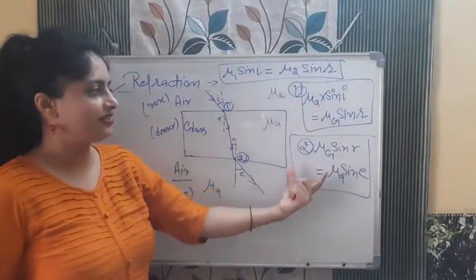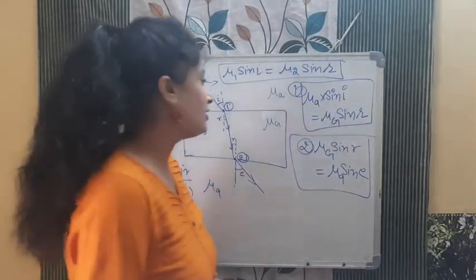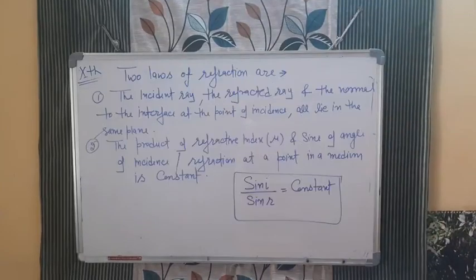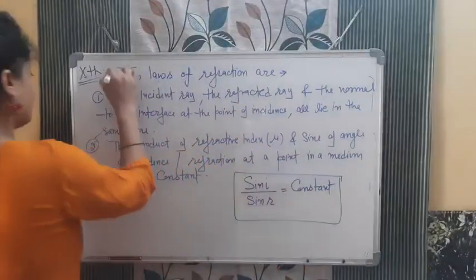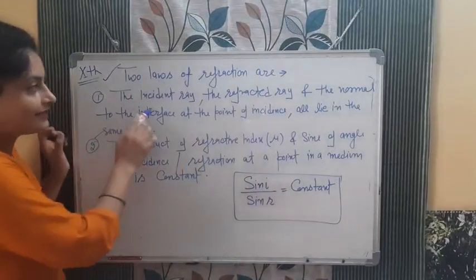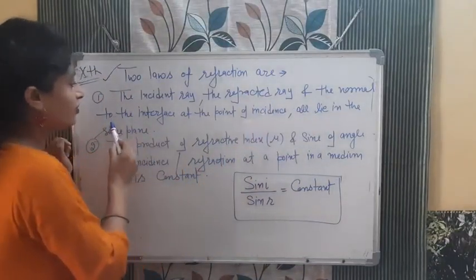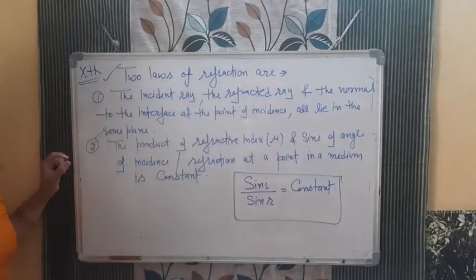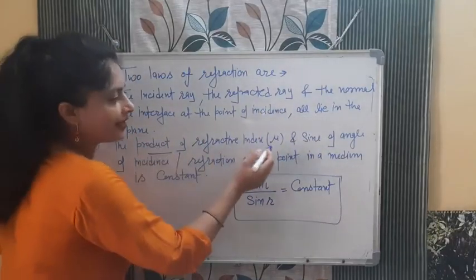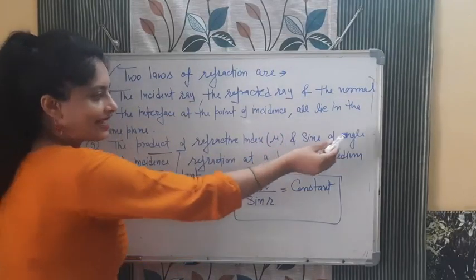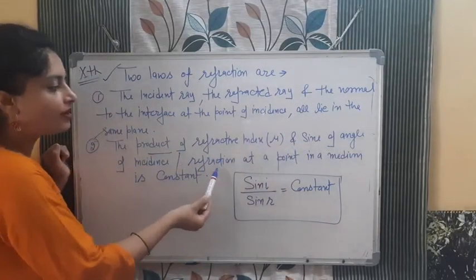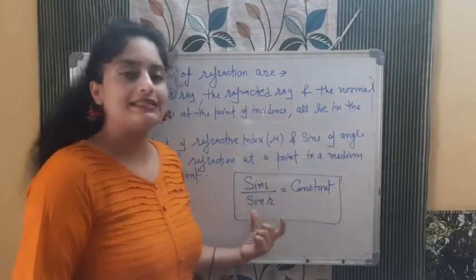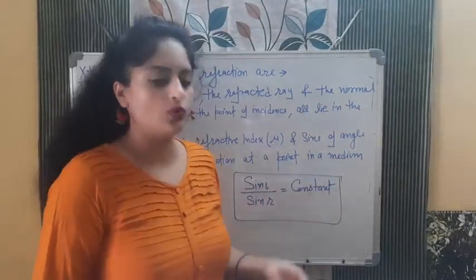For the first interface this, for the second interface this. So this is known as Snell's law. This is known as the second law of refraction. Just check out the two laws of refraction. First law: the incident ray, the refracted ray and the normal to the interface at the point of incidence all lie in the same plane. The second: the product of refractive index mu and sine of the angle of incidence or refraction at a point in a medium is constant. Or you can simply say sin i by sin r is equal to constant.